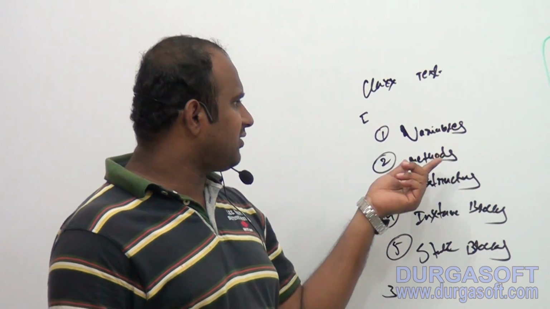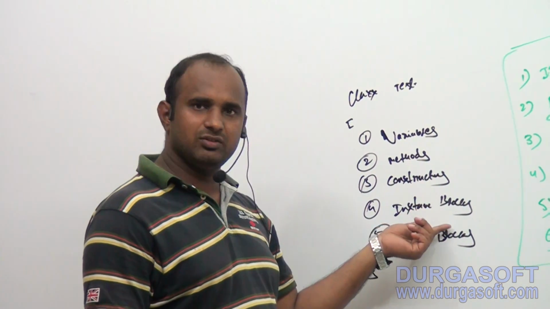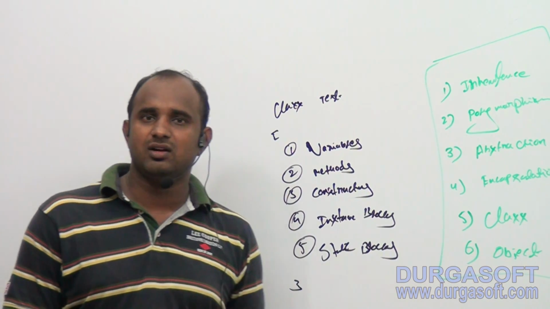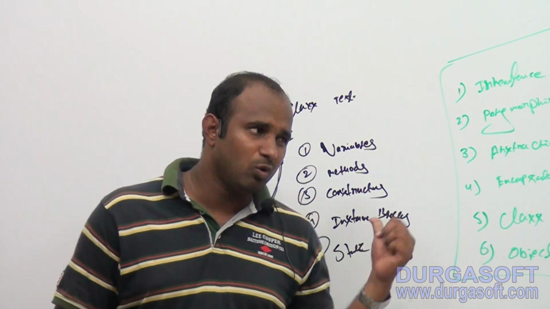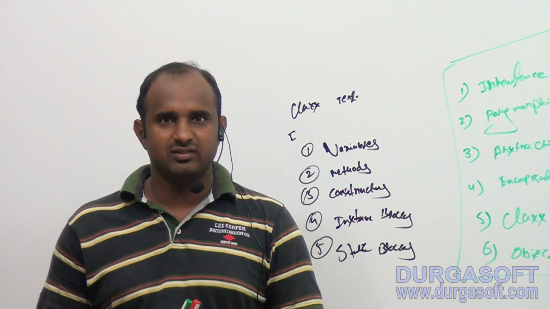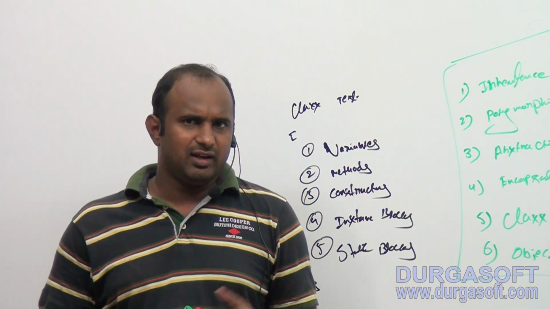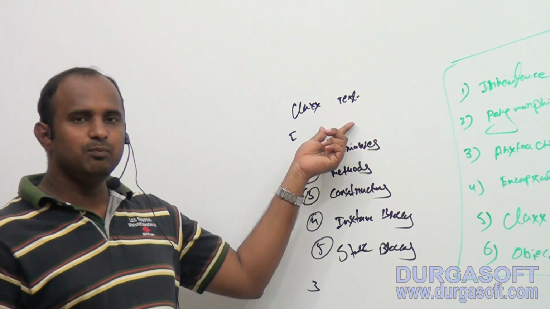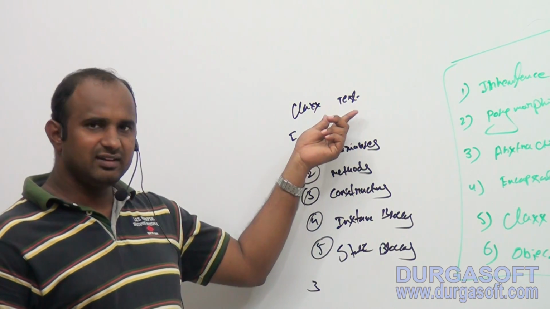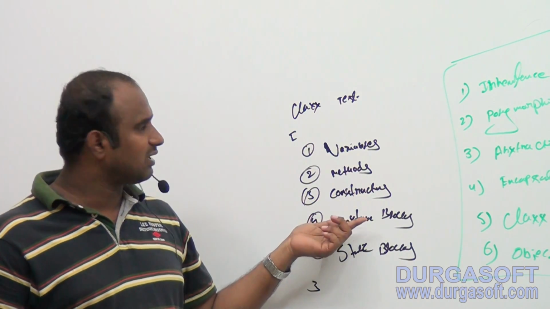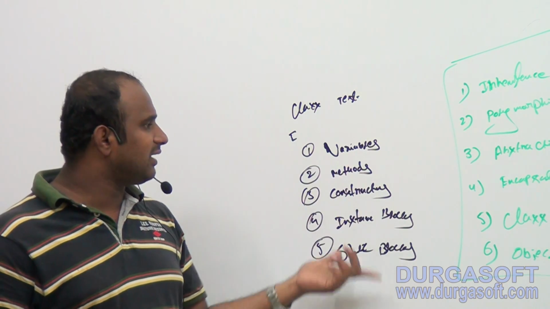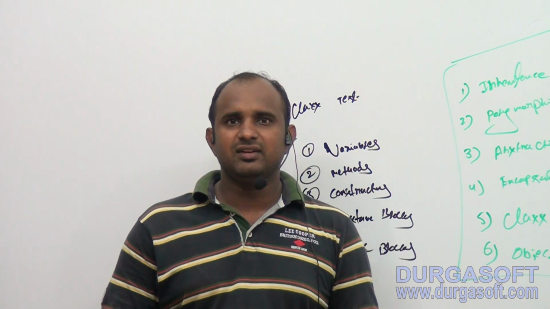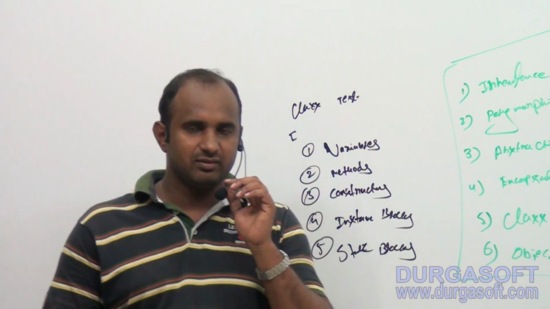The class contains methods, constructors, blocks, right? Inside the method we write business logic. Inside the constructor also we write business logic. Inside the blocks also we write business logic. Obviously we are writing business logic, right? Good. So the simple point regarding the class: class is a logical entity. It contains logics of the application. In simple words, class is a logical entity, it contains logics of the application.